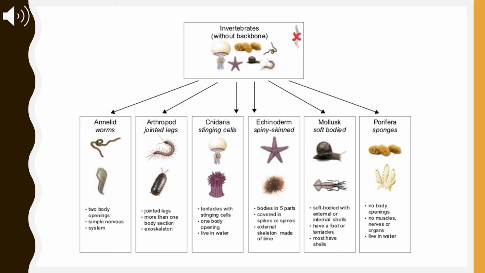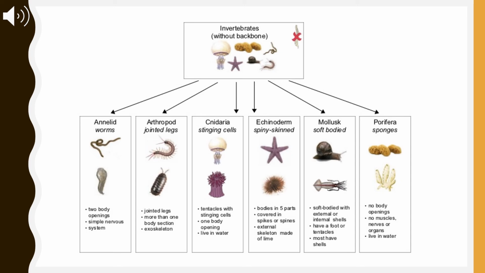This slide is for revision and to summarize all the important points needed to understand invertebrates. Invertebrates are animals without a backbone. The first one, annelid. For example, worms. 2 body openings, simple nervous system. Arthropod: jointed legs, more than one body section, exoskeleton.